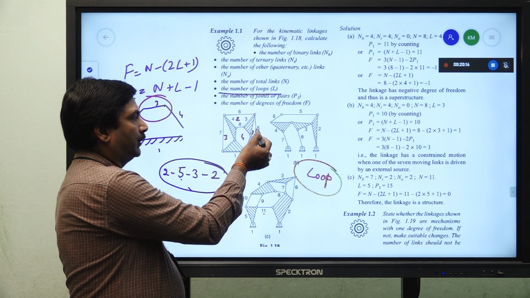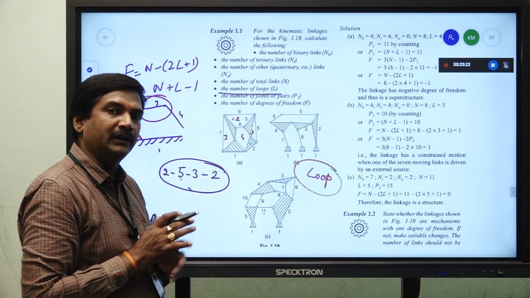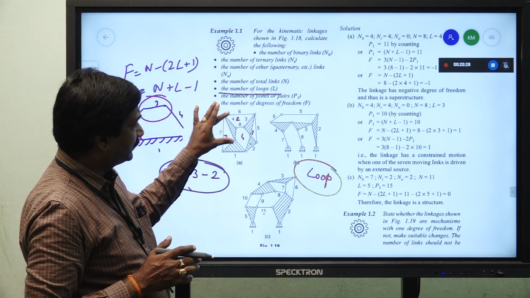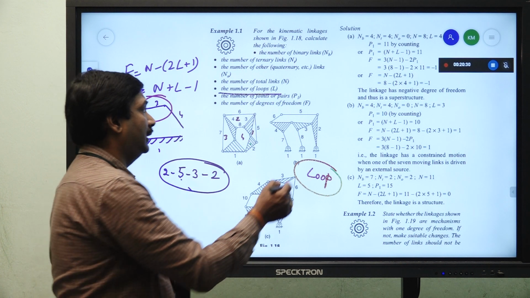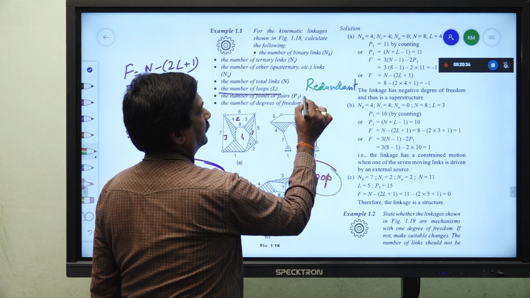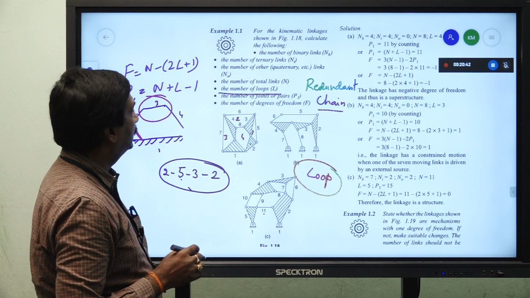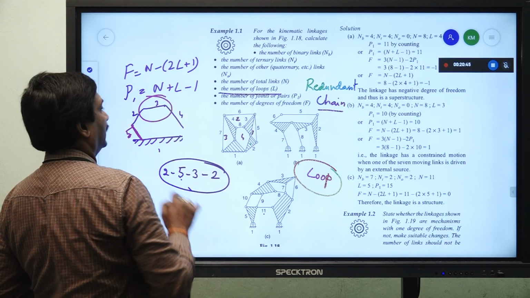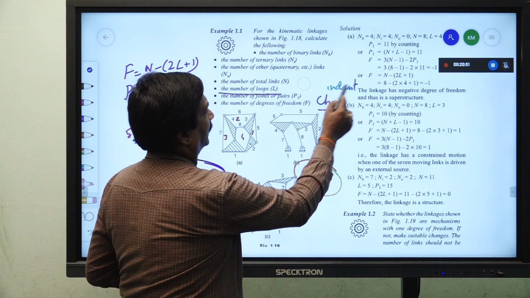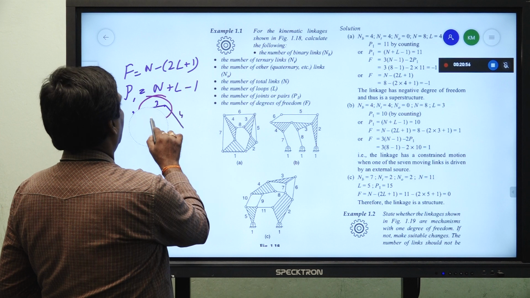So, this loop 2, 5, 3, 2, that means a triangular loop, but actually the triangle means it is a redundant one. So, we should not use this type of the particular kinematic chain. These type of chains where we are getting the redundancy, we are calling redundant chain. Redundant means we should not use. Okay. So, if you are abruptly using, we are getting some energy loss. Okay. So, we will calculate whether these kinematic chains abruptly created, they are following the rules or not.